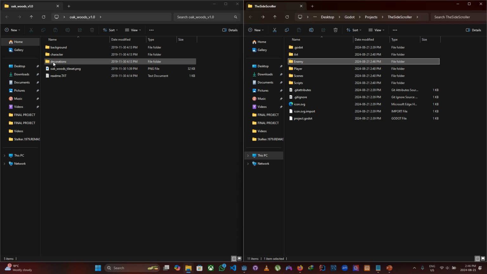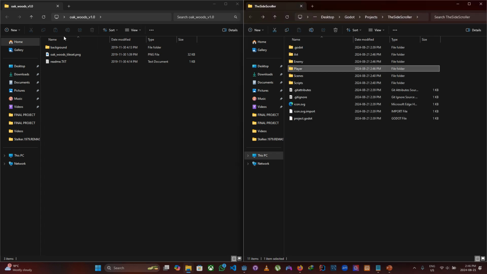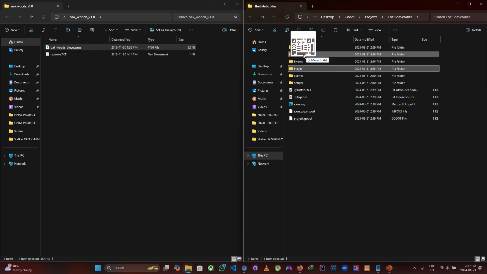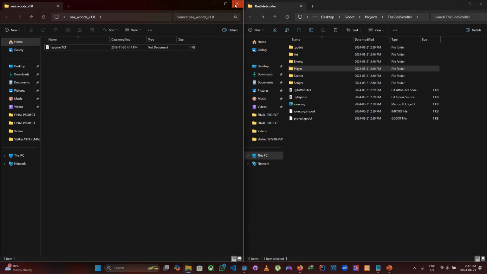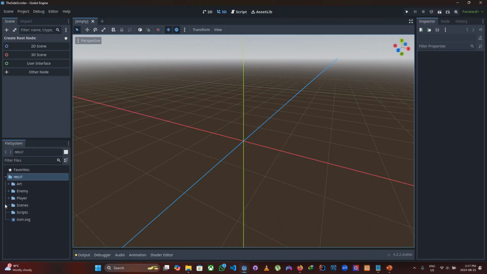Decorations would definitely be something for like the environment. So let us put it inside arts. Good. And character would definitely be inside the player. Background will also be inside arts. And the oak woods tile set will also be inside arts. Yep. So I believe that is it